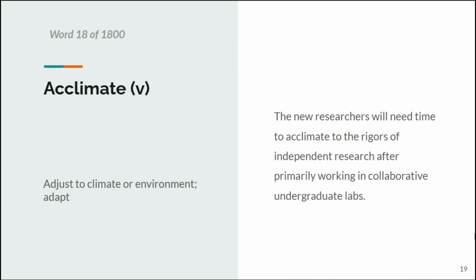Okay, so now we have word number 18, which is acclimate, which is a verb which means to adjust to climate or environment or to adapt. So the new researchers will need time to acclimate to the rigors of independent research after primarily working in collaborative undergraduate labs.